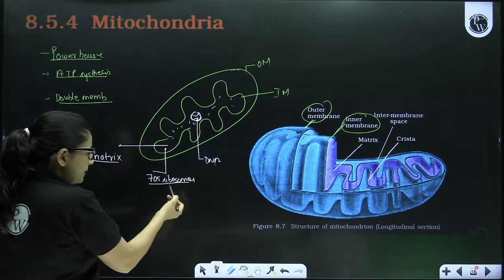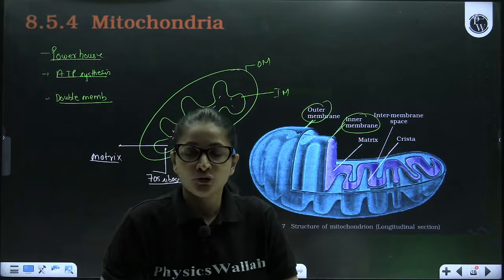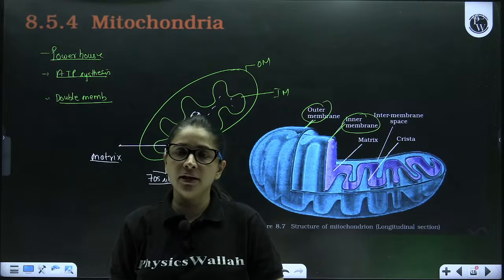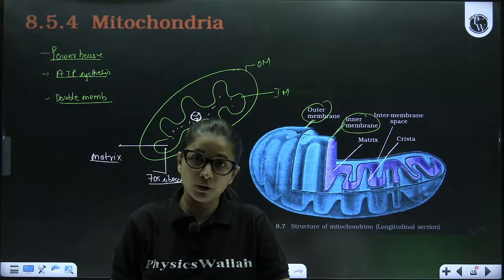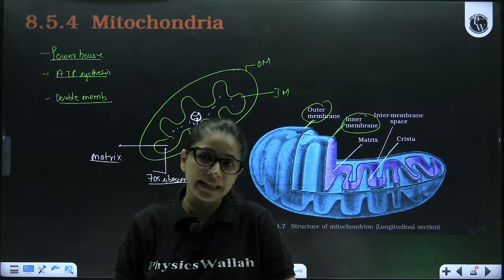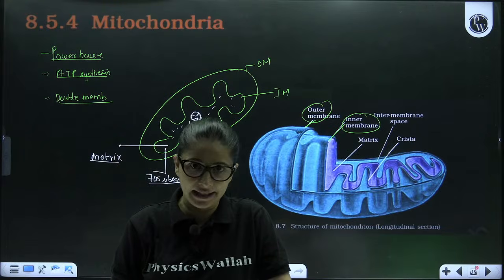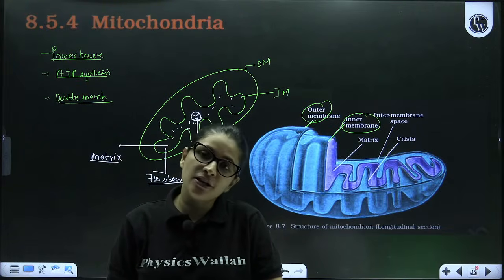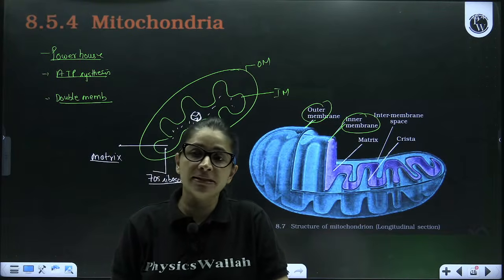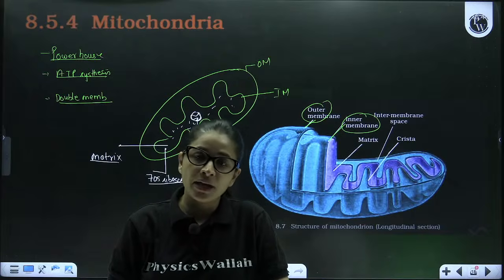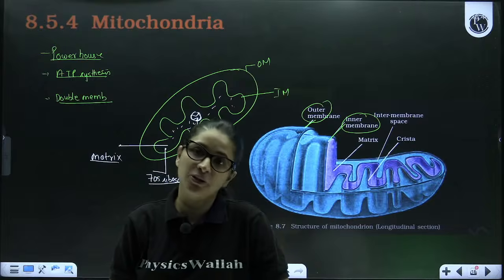that this DNA presence and 70S ribosome you have already studied in prokaryotic cell. So there are so many theories by the name endosymbiotic theory which suggest that mitochondria was actually a prokaryotic cell which for the sake of shelter entered inside a eukaryotic cell. In return, it gave energy to the eukaryotic cell. And then from there onwards, it became a symbiotic association between the two. And now in modern day, we call that prokaryotic cell as mitochondria. Correct?